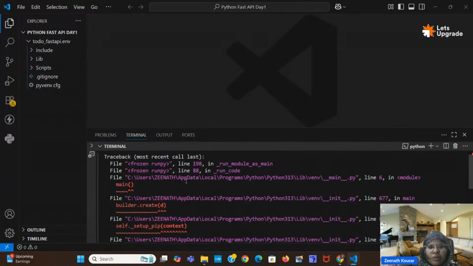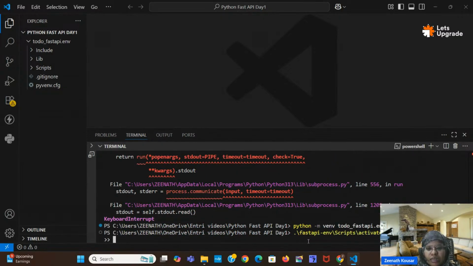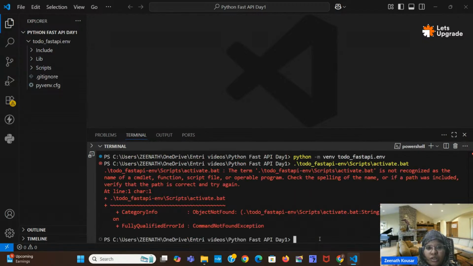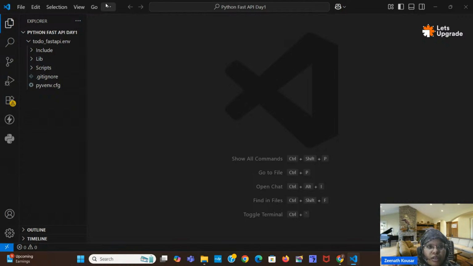I have done Control C, just a second. Okay, done. Next, you can activate your virtual environment. Here my FastAPI virtual environment name is todo underscore. This is the command to activate your virtual environment. Wait, okay, it is not recognized. Just a second, I will go for installation.